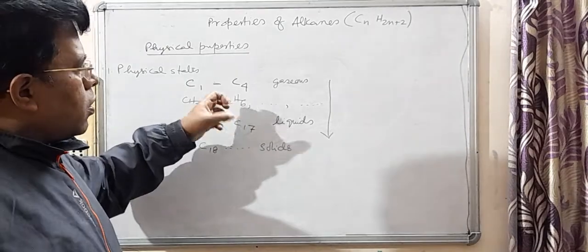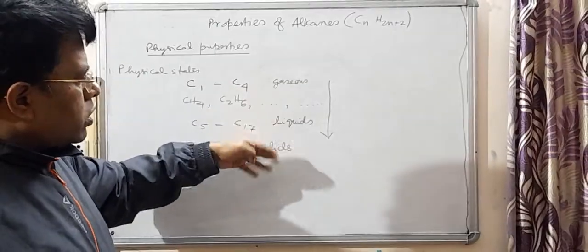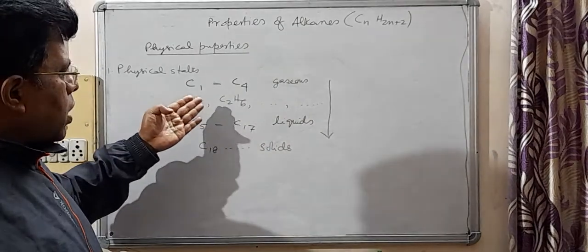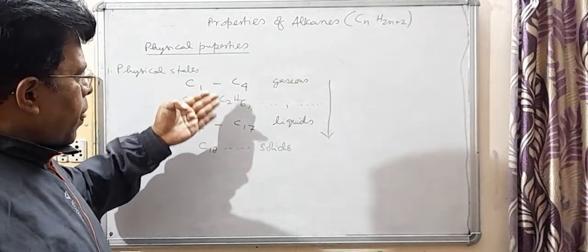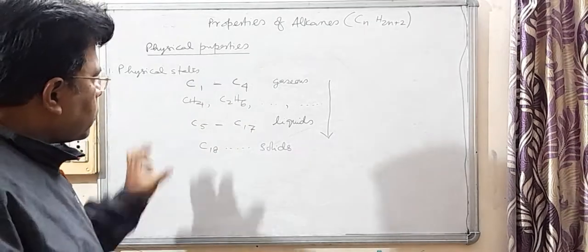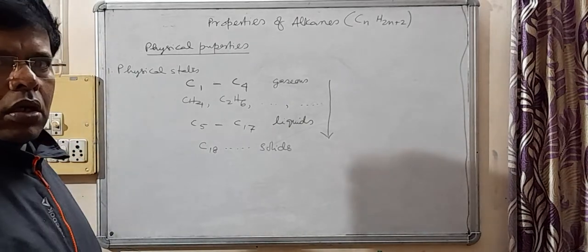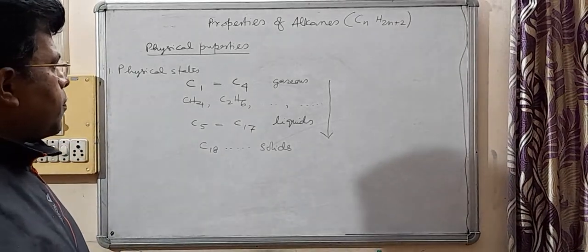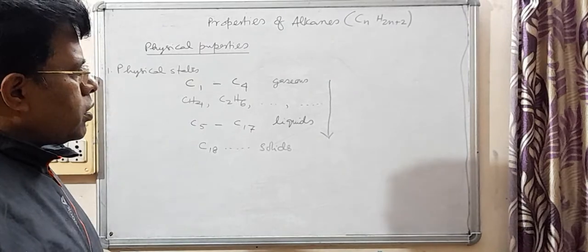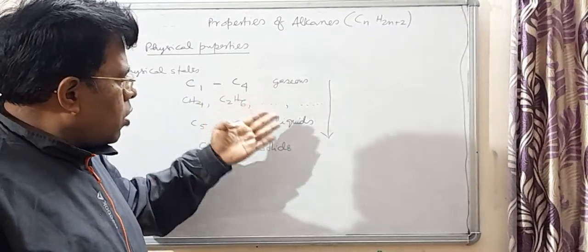And why does the physical state change from gaseous to liquid to solid? It is because as the molecular mass increases, the intermolecular force of attraction also increases, and that is the reason why the physical state changes from gaseous to liquid to solid.